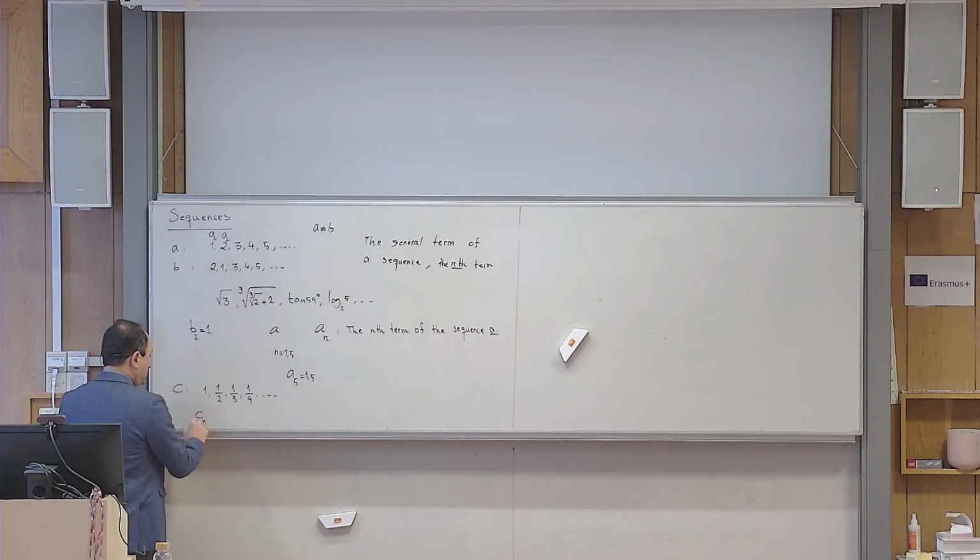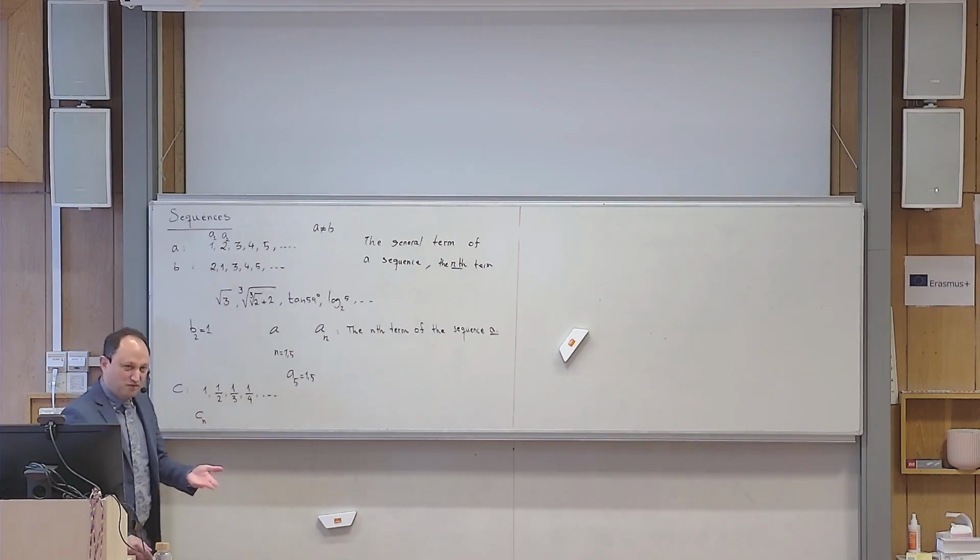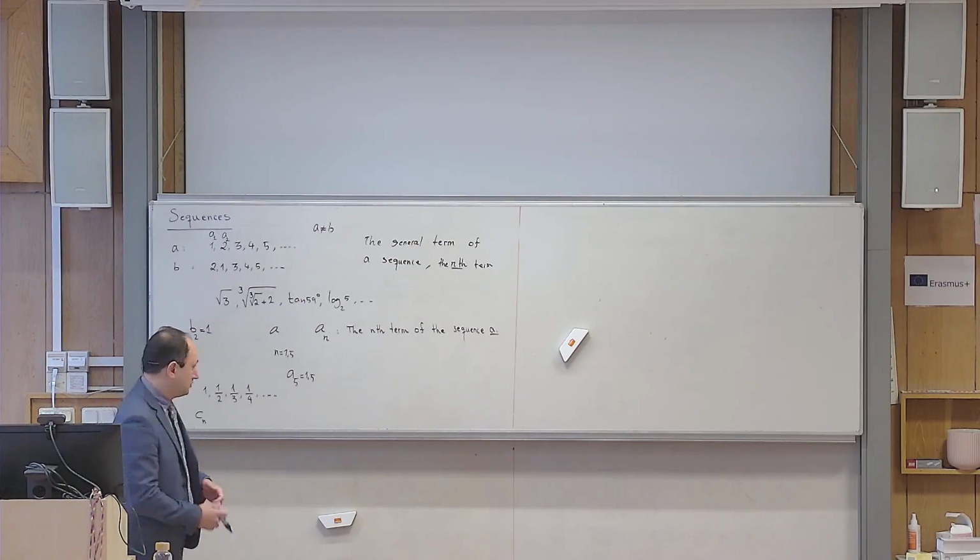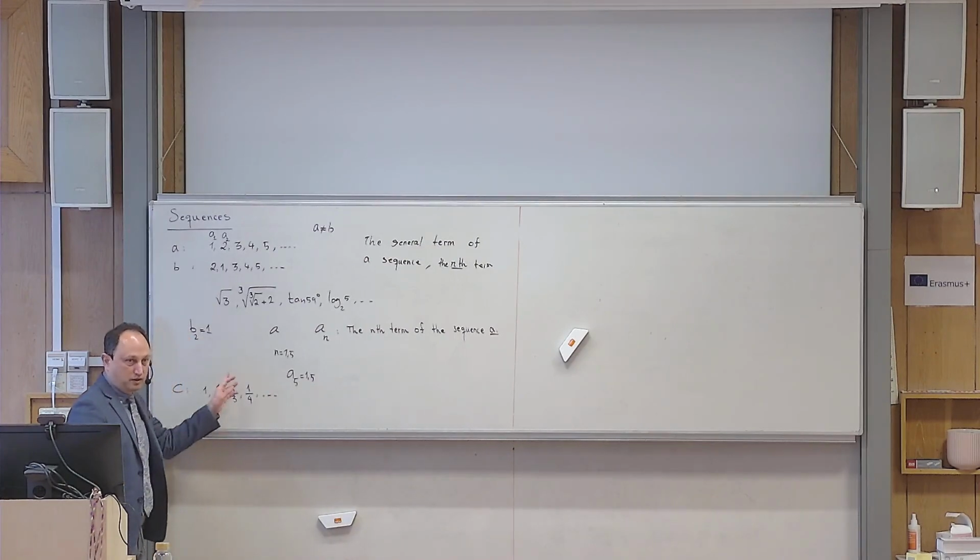I want you to write C sub n for any given n. It means that you need to write a formula here for me so that when I start putting n from 1, 2, 3, etc., it starts generating these numbers one after the other. Okay? And this is common. In some books, n starts from 0, which is a little bit odd because when you write C sub 0, it means the 0th term, which is not a very good convention. Unfortunately, in your book, n starts from 1 as my convention. Okay? So what should I write here?